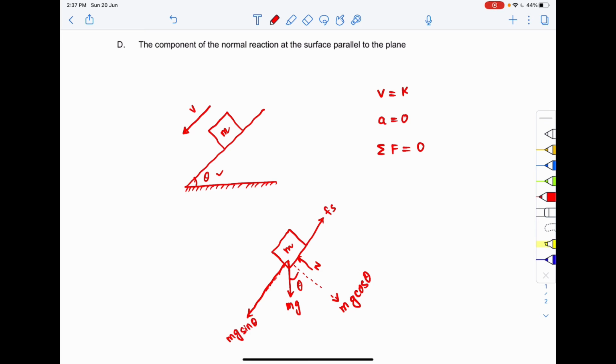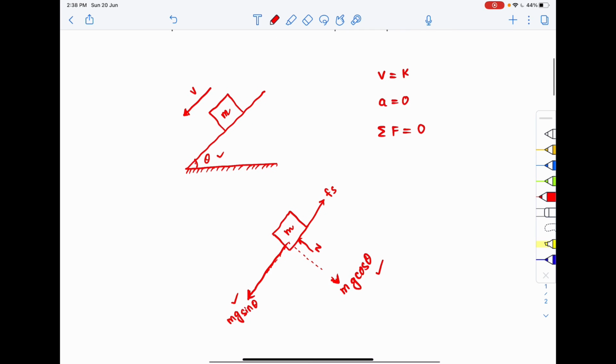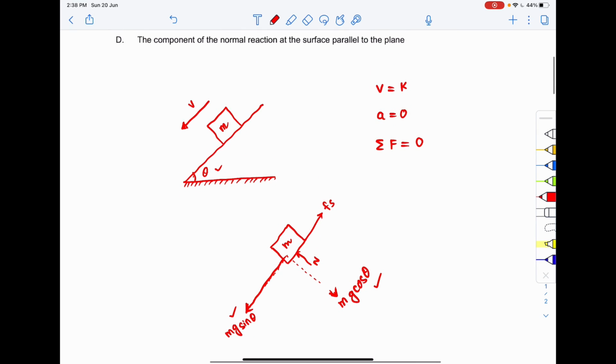I am just dividing the force mg into its two components, one perpendicular to the incline and one parallel to the incline, such that when I add up these two vectors, we get the net force vector, that is mg. So mg is replaced by these two vectors, so I'm just rubbing off mg. This is the free body diagram of the cube m.